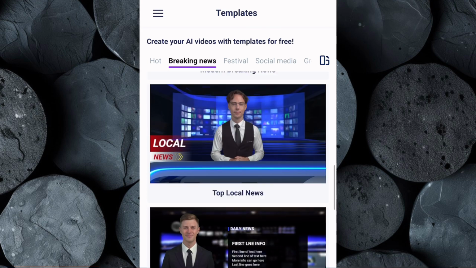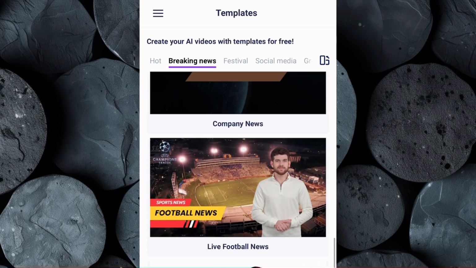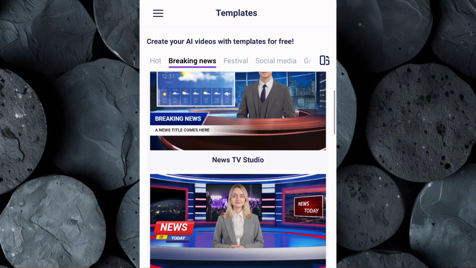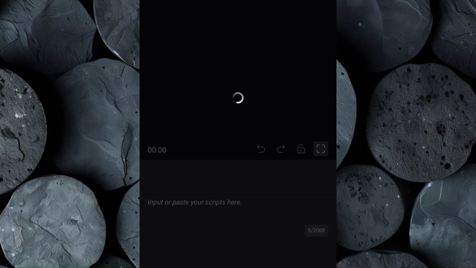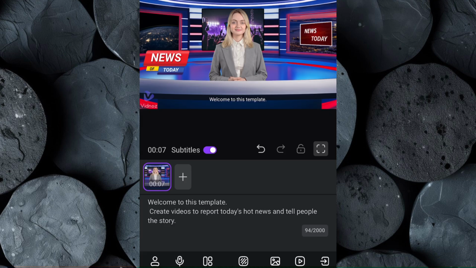Do you want a formal, professional look or something a bit more casual and relatable? Once you've made your choice, click on the avatar to proceed, then click on Create Video, and then you will be presented with the Creation section. Now it's time to customize your video by adding the news story you generated from ChatGPT.